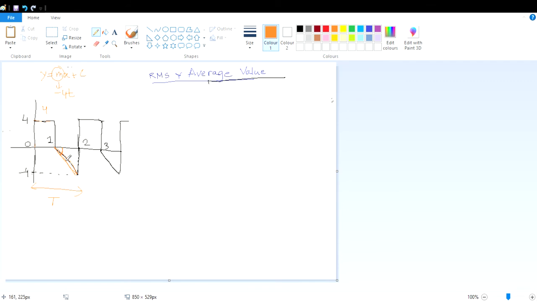Now if the ramp has a slope of -4, that means from 1 to 2, in this 1 second it has traversed the magnitude -4 from 0, right?